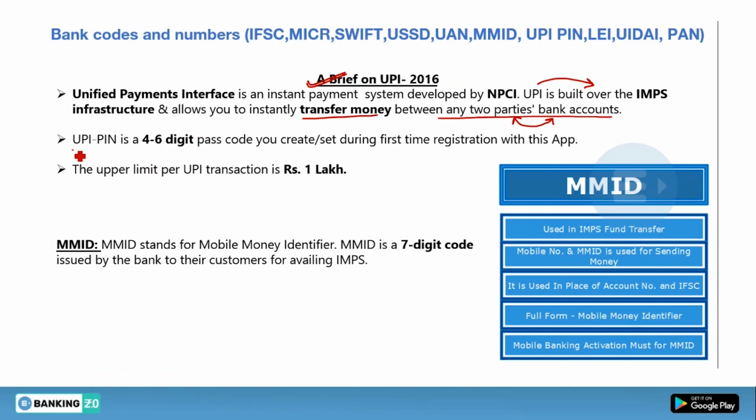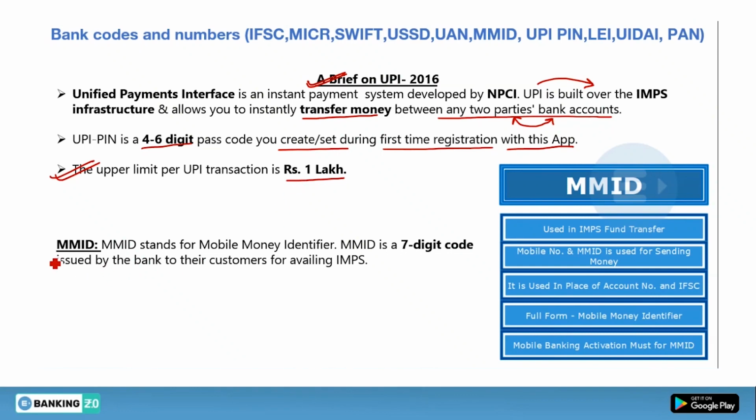And UPI has a PIN, which is a 4 to 6 digit passcode, which you have to create while doing the first time registration on the UPI platform. For example, Paytm, Bheem, PhonePe, and the upper limit per transaction is rupees 1 lakh. More important points regarding the UPI I have already explained in my video on the types of payment, so do check it out, where you will get extra important points apart from this.